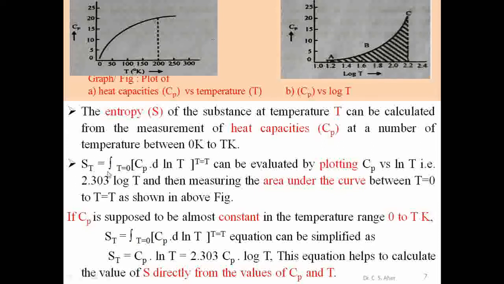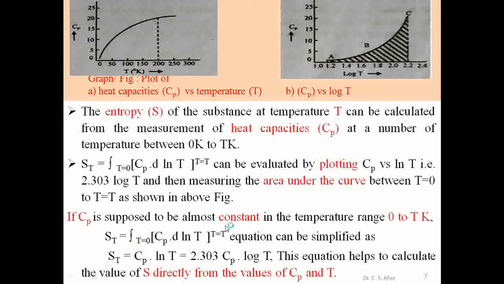The entropy at temperature T is equal to the integration of Cp dT upon T, that is Cp d ln T, between the limits 0 to T. It can be evaluated by plotting Cp versus 2.303 log T and then measuring the area under the curve between 0 and T, as shown in the figure. This area under the curve represents the entropy. As temperature increases, the area under the curve goes on increasing, and the entropy also increases with respect to heat capacity.